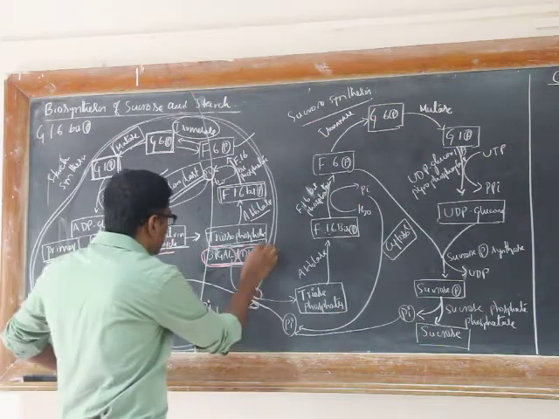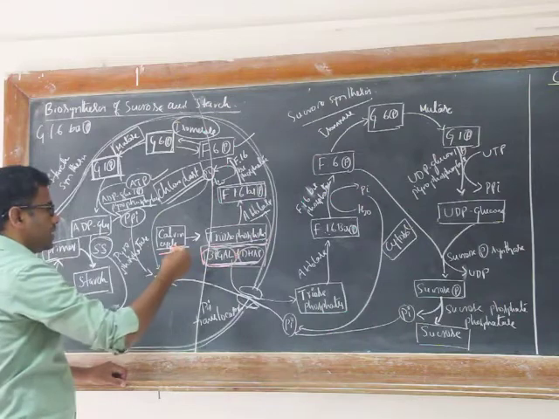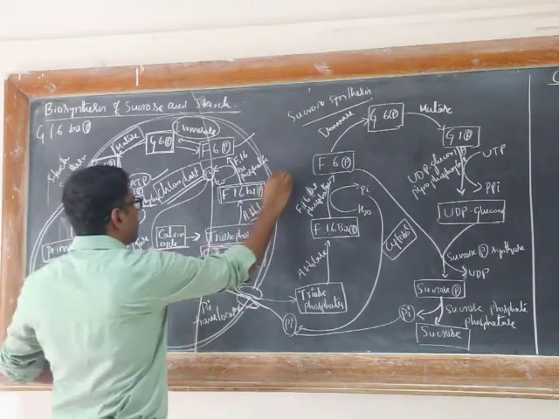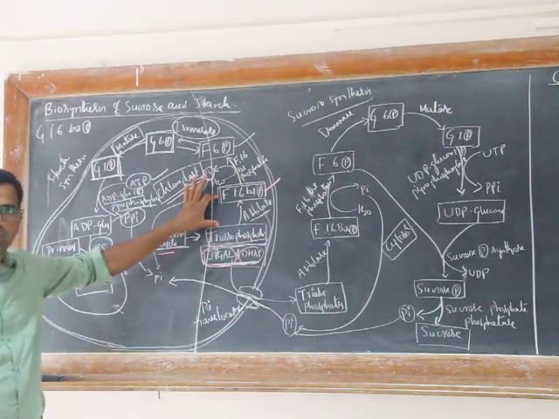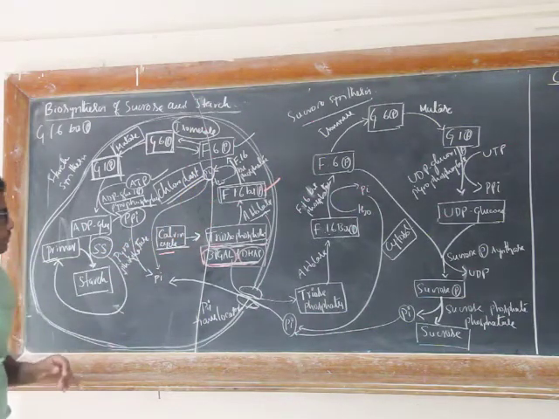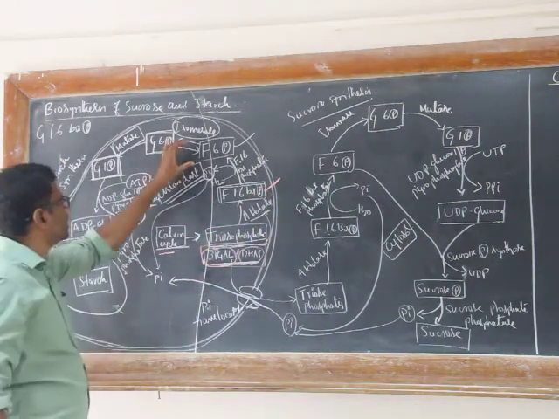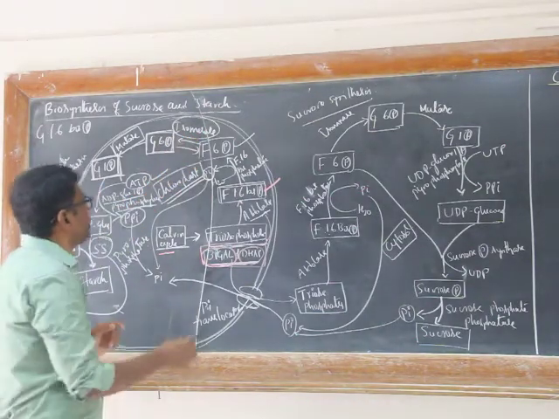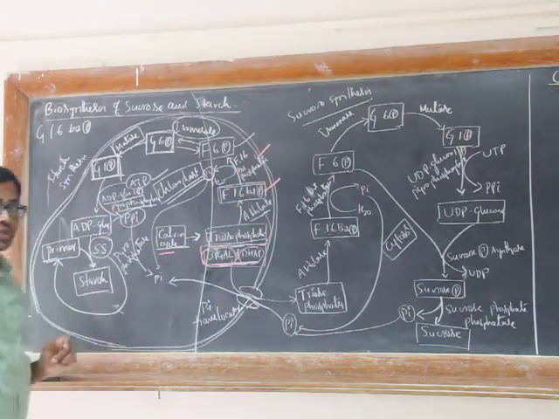These two triose phosphates combine by the action of aldolase enzyme, which gives fructose 1,6 bisphosphate. Again, this reaction mechanism is similar to that in glycolytic pathway. Further, fructose 1,6 bisphosphate is converted to fructose 6-phosphate by the action of fructose 1,6 bisphosphatase.